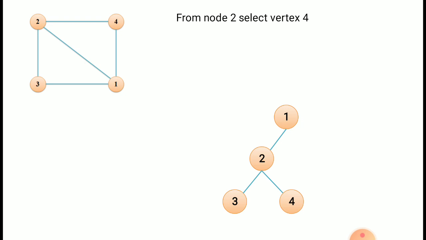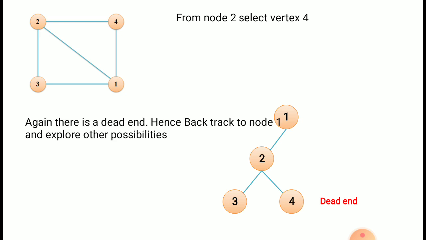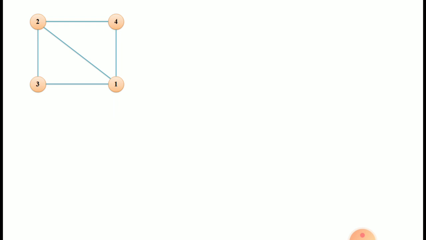Now for 4, adjacent vertices are 1 and 2. Both are visited. So again we are at a dead end. It is not possible to visit vertex 3. So again we have to go back to the previous node. That means we have to backtrack to node 1 and explore other possibilities.